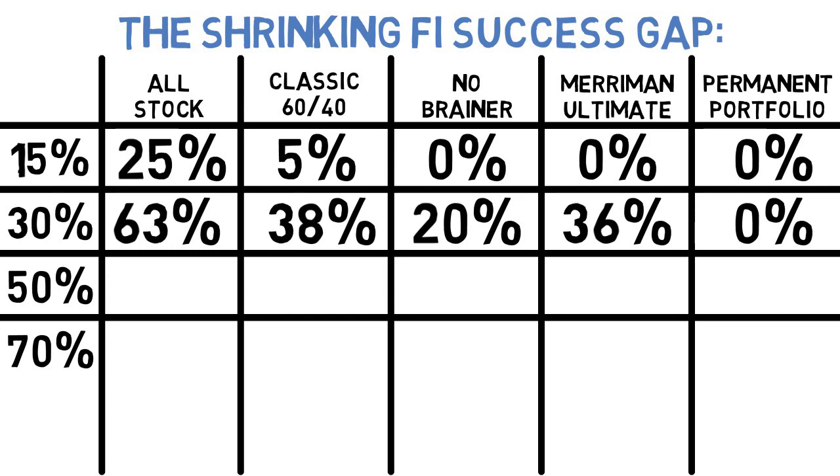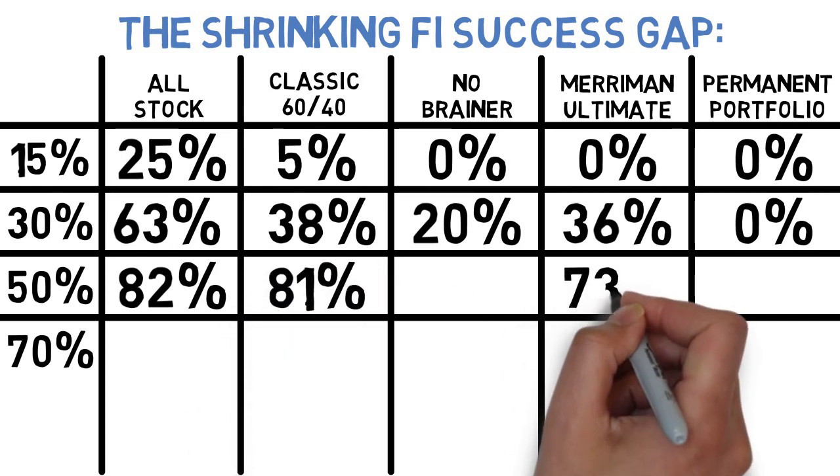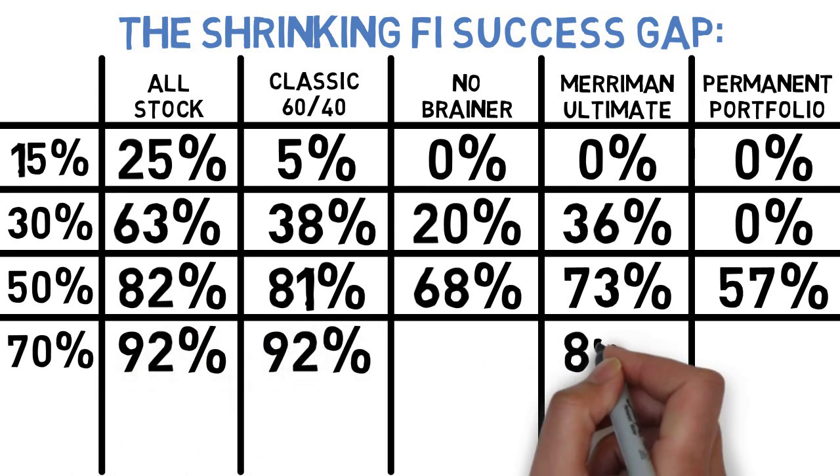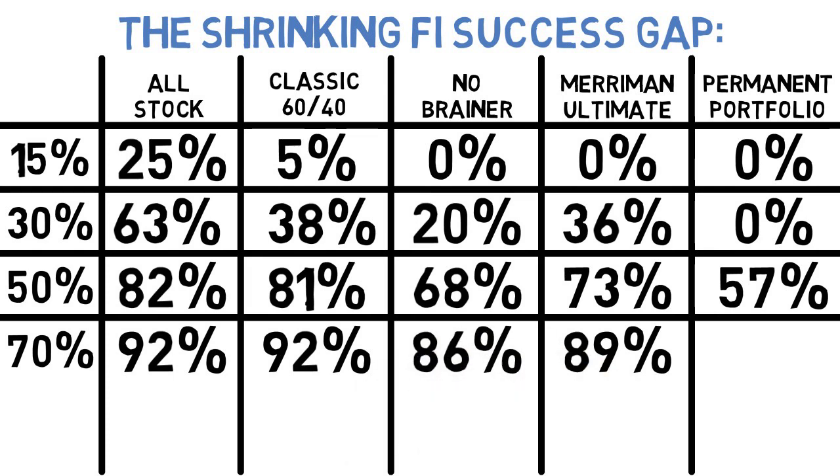By the time we reach a 50% savings rate, the majority of that initial gap is closed. The all-stock strategy succeeds at reaching FI in 82% of all available scenarios. Trailing it are the classic 60-40 and Merriman strategies at 81% and 73%, and bringing up the rear are the no-brainer strategy and the permanent portfolio with success rates of 68 and 57% respectively. And at the 70% savings rate, the successes look almost identical, with the all-stock, classic 60-40, Merriman Ultimate, permanent portfolio, and no-brainer strategy posting success rates of 92%, 92%, 89%, 88%, and 86% respectively.